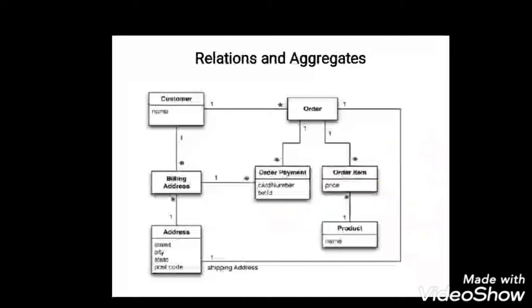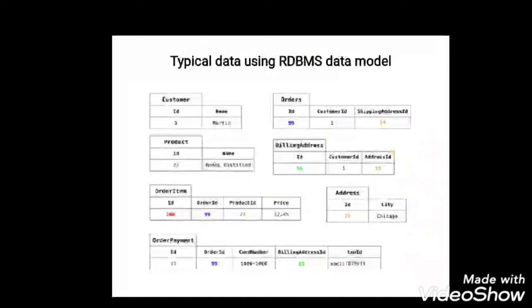And let us see how it is placed in a database. It is the typical way of representing this using an RDBMS data model. Everything is properly normalized in the RDBMS data model, so that no data is repeated in multiple tables. And we also have referential integrity in this. Now let us look into an aggregate data model, how it will be.